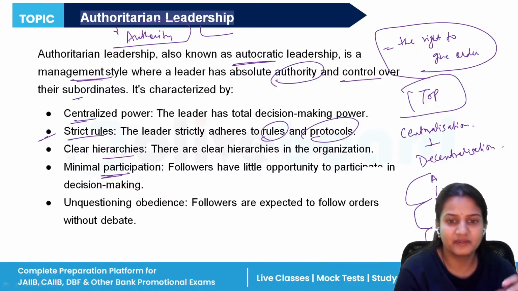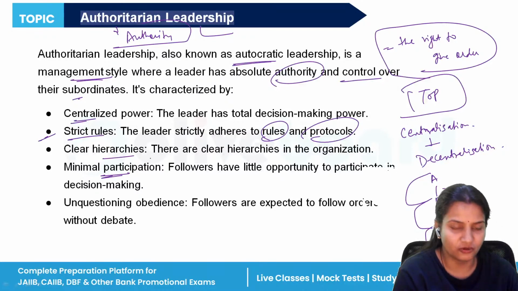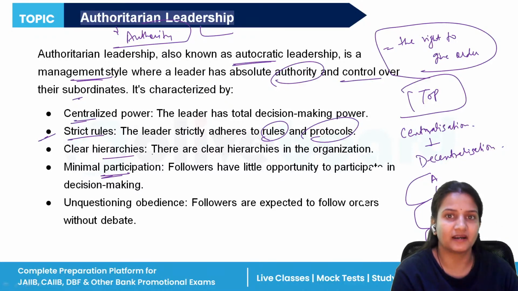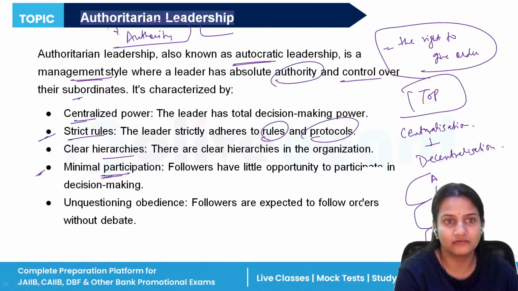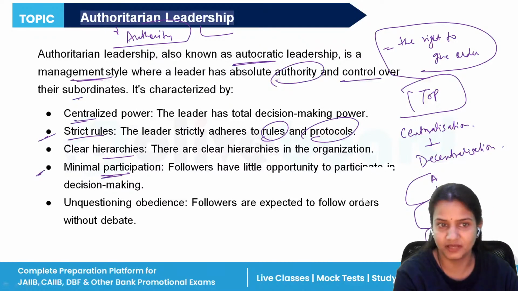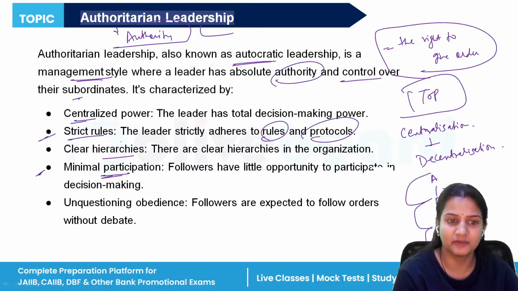Minimal participation means very less participation. So followers are allowed to participate in the decision making process very little or negligibly. Why? Because the decision making is done by whom? By the authoritarian leader. They will take the decisions for the company. They will not let other people participate in the decision making process.